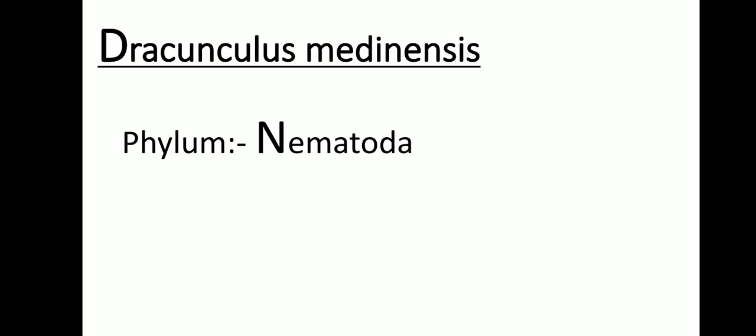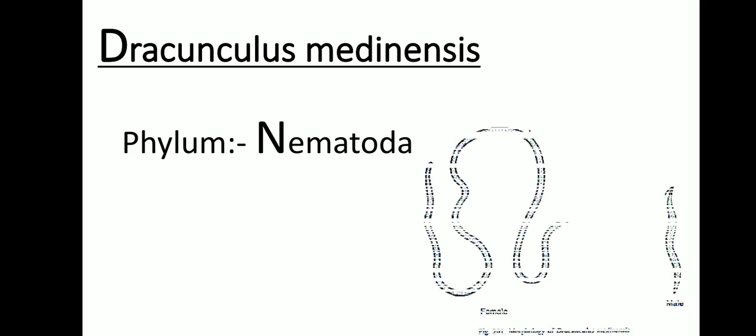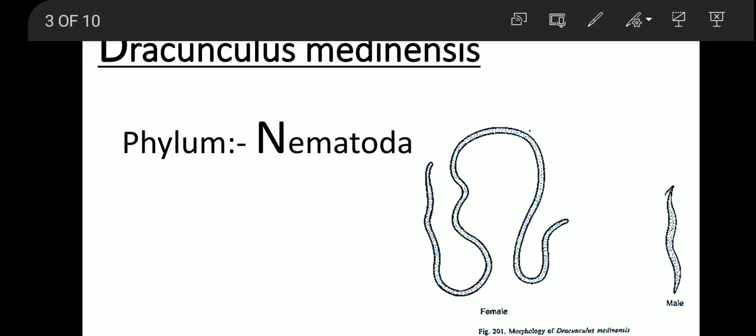First of all, we will have a look at the image of this Dracunculus medinensis. Generally it has two types. We can see a male, a female, and a male. The male worm has tapering ends.